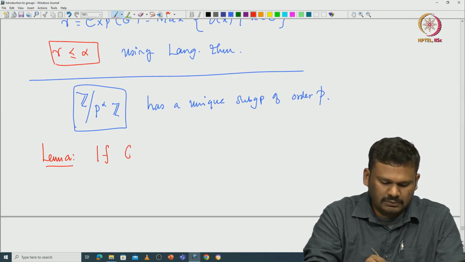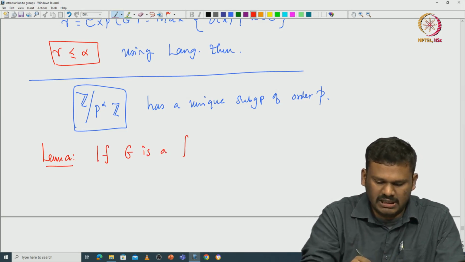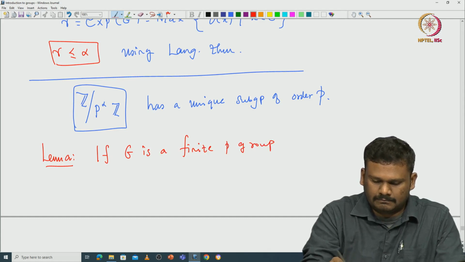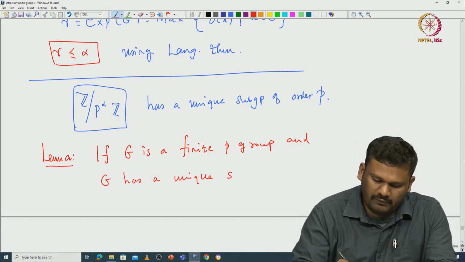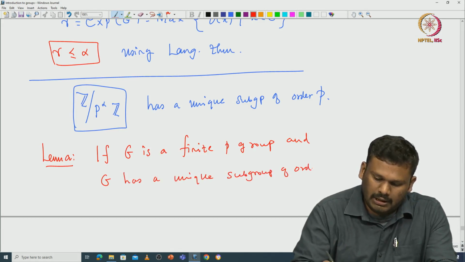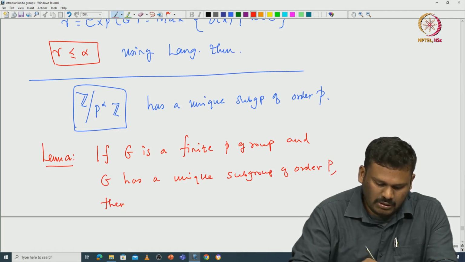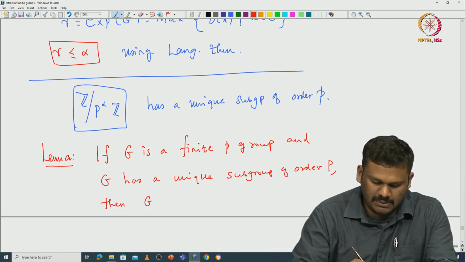So, if G is a finite abelian p-group and G has a unique subgroup of order p, then we claim that G must be cyclic.